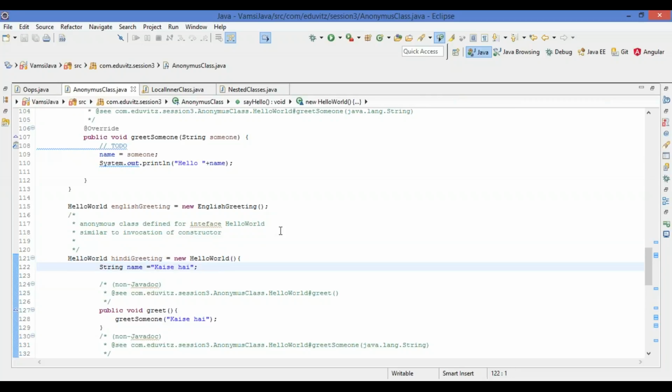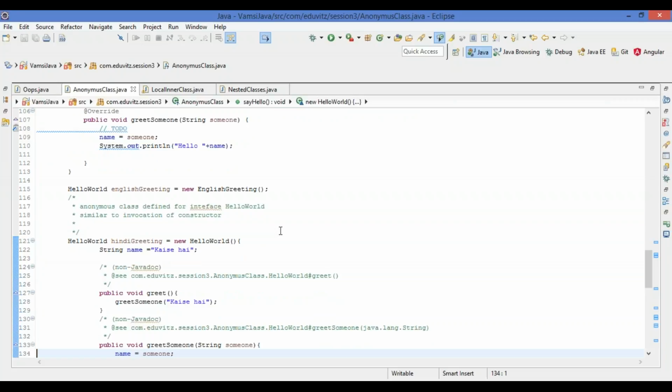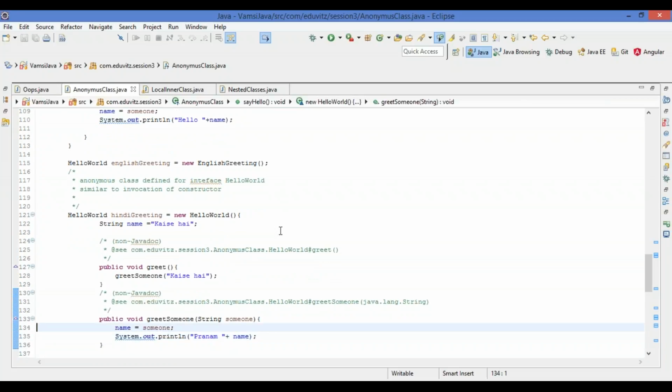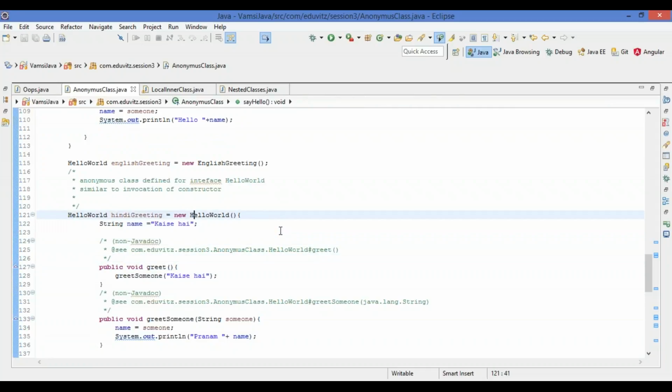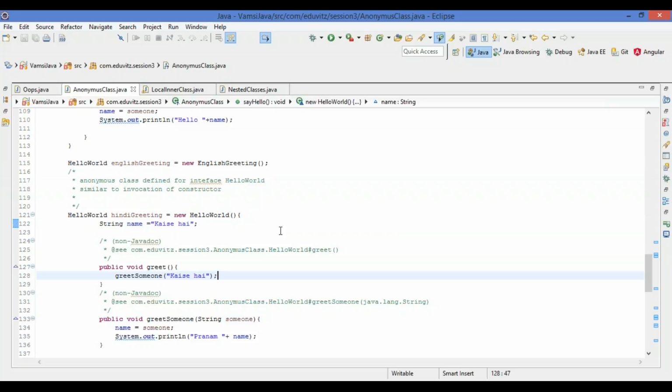I am creating inside that class, and I am trying to use these interface methods and provide the method implementation for these. So I have created a Hindi greeting inside this at the time of constructor initialization. We are writing this code like string name Kaise hai I have put, and void greet, greet someone also.